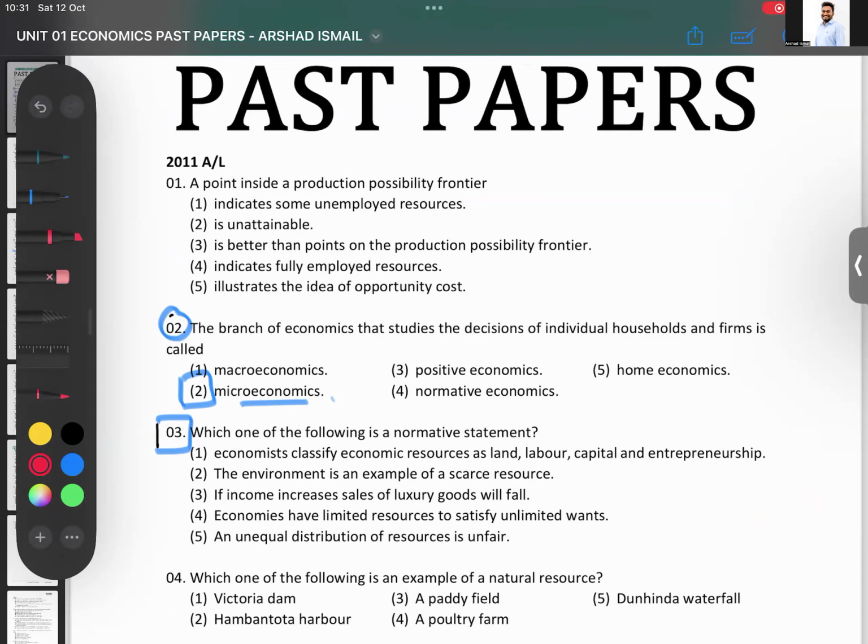They are saying economists classify economic resources as land, labor, capital, entrepreneurship. The environment is an example of a scarce resource. If income increases, sale of luxury goods will fall. Economies have limited resources to satisfy unlimited wants. An unequal distribution of resources is unfair. Which one is the personal opinion? Which one can be argued?